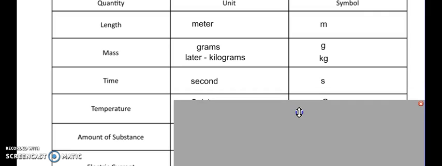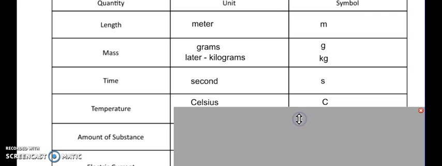The temperature, this is one of those other scales that the committee in the 60s had tweaked and changed a little bit, but Napoleon's group came up with Celsius. And they did that by saying, well, where does pure water freeze? We're going to call that 0. Where does pure water boil? We're going to call that 100. And then each degree Celsius is 1/100th of that difference between the freezing and boiling point of water.